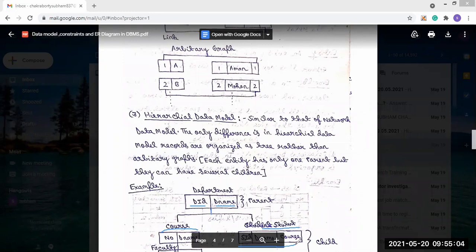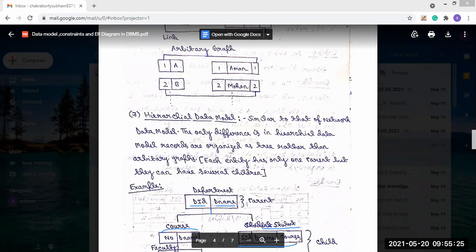So that means it also has student ID, department name, and course. Now you can see department name is present in both these entities. If we see the hierarchical structure, then department is the parent, and the children are course and student.